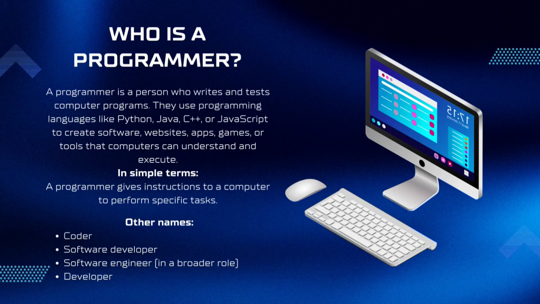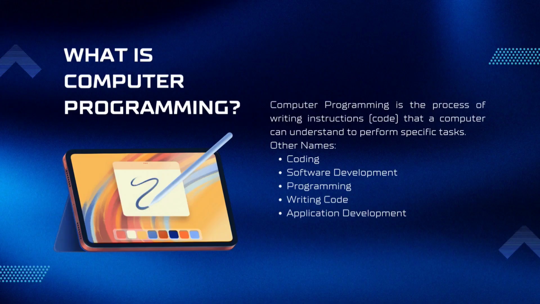Other names: coder, software developer, software engineer in a broader role, developer. What is computer programming? Computer programming is the process of writing instructions, code, that a computer can understand to perform specific tasks. Other names: coding, software development, programming, writing code, application development.